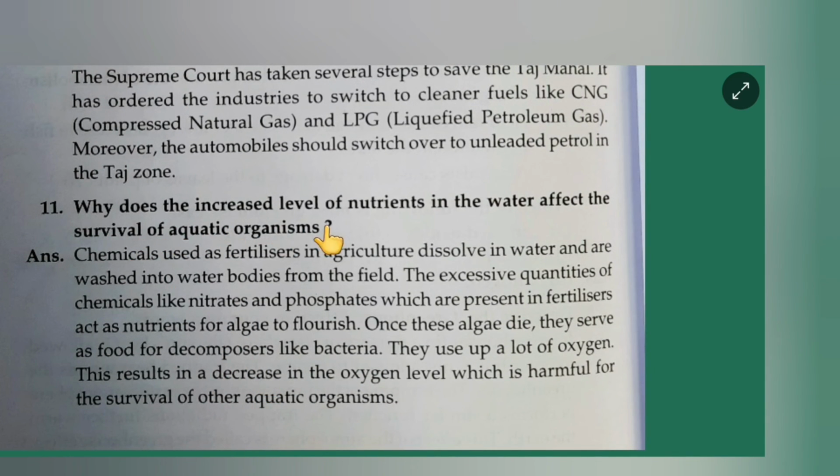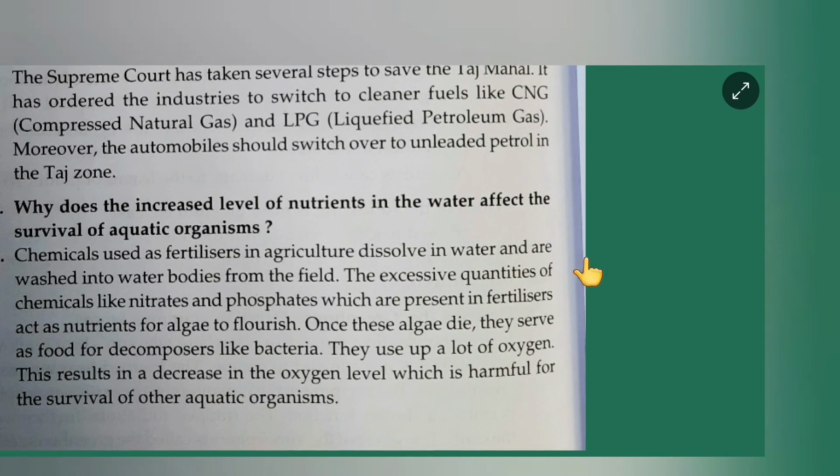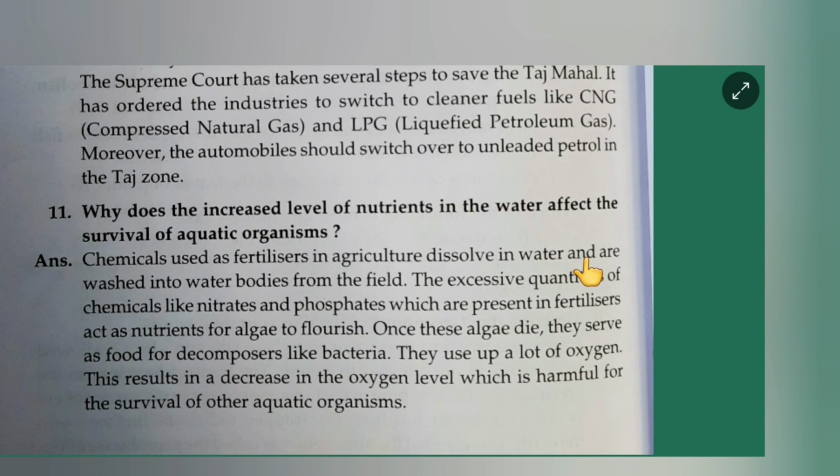How does the increased level of nutrients in water affect the survival of aquatic organisms? The answer is chemicals used as fertilizers in agriculture dissolve in water and are washed into water bodies from the field.